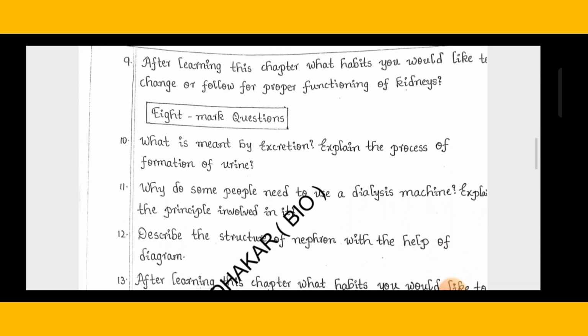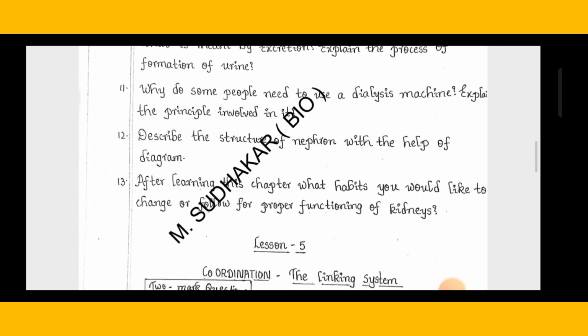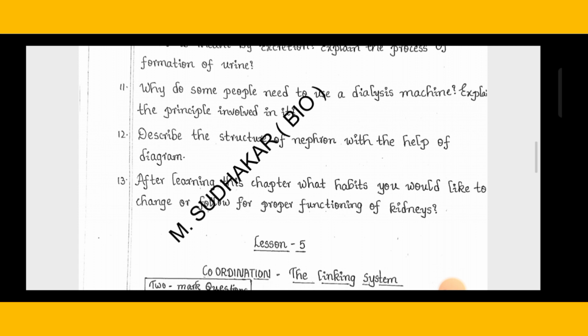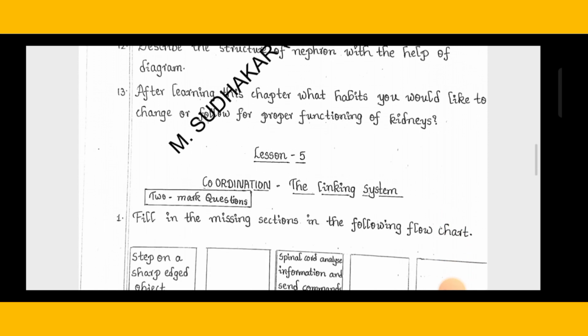What is meant by excretion? Explain the process of formation of urine. Then why do some people need to use a dialysis machine? Explain the principle involved in it. Describe the structure of nephron with the help of a diagram. After learning this chapter, what habits would you like to change or follow for proper functioning of your kidneys? So these are the 8 marks questions.